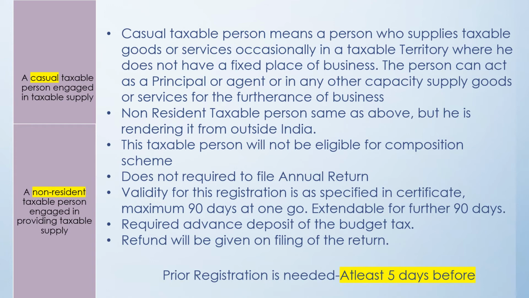Generally under the GST, a registration liability arises within 30 days of starting a particular activity. But for these two persons, that is a casual taxable person and a non-resident taxable person, they have to get themselves registered prior to starting any business transaction, and this registration has to be obtained at least 5 days in advance. Now let us look into the other categories and the registration criteria.